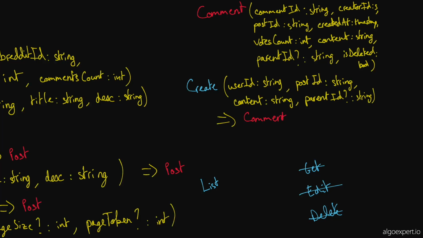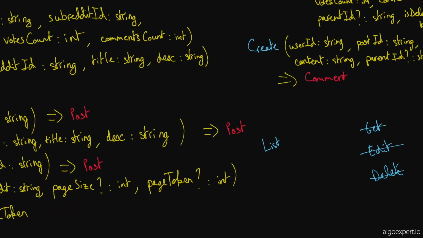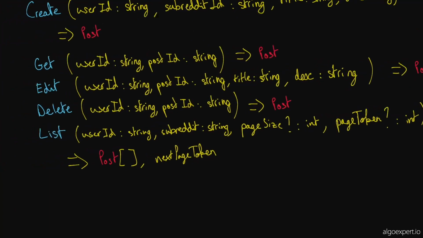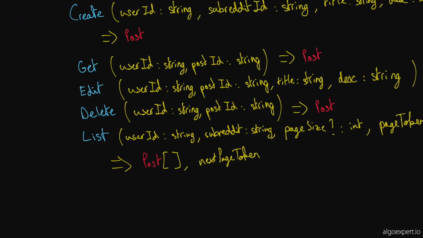And then for listing comments, I think listing comments would also be identical to the post here. So we would pass in a user ID, we would pass in not a subreddit, but we would pass in a post ID. Okay. And then page size and page token, because keep in mind, within a comment, from a UI point of view, conceptually, it's not really a page, but at the backend level, it is effectively a page. You're limiting how many comments you're returning, so you still use this concept of pagination. Does that make sense? Yep. Cool. And then you return, instead of posts, you return a list of comments and the next page token.